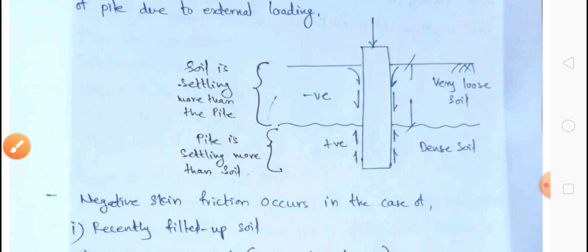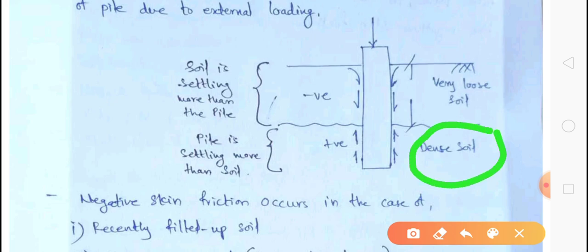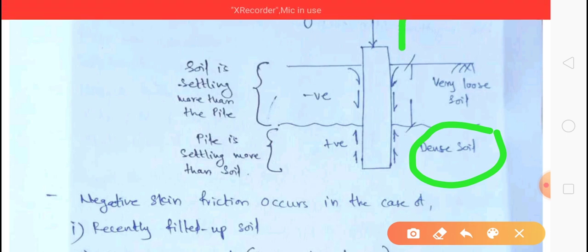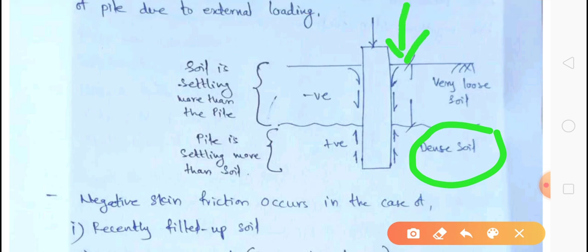How does it occur? Let us consider first the dense soil. Dense soil will offer a positive skin friction. That means for this downward movement of load there is a frictional force which is in the opposite direction to the load. So that is the positive skin friction.